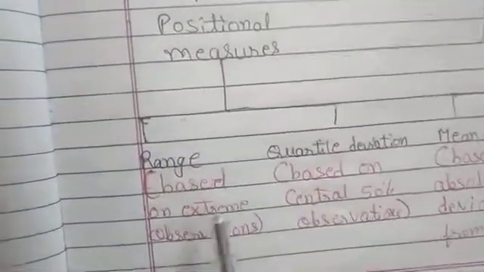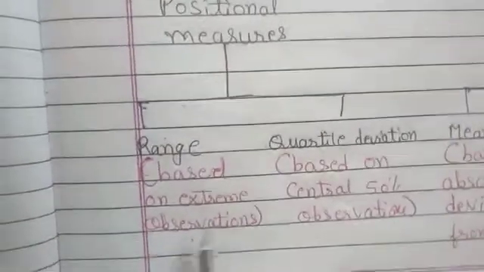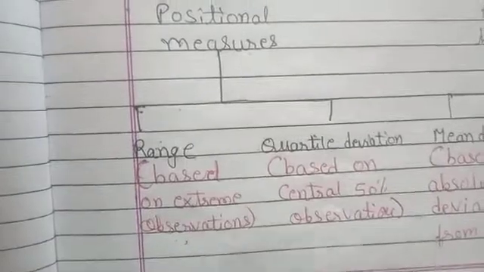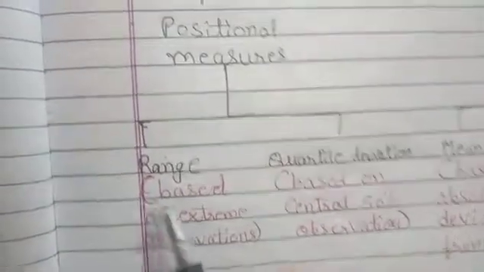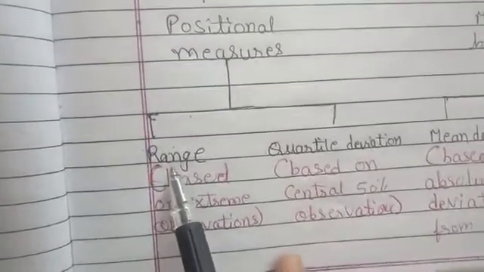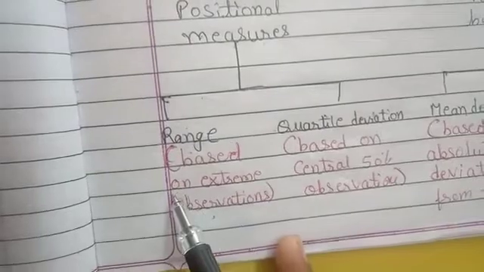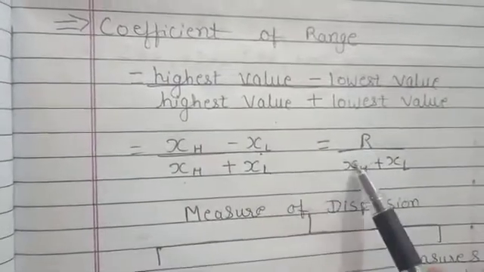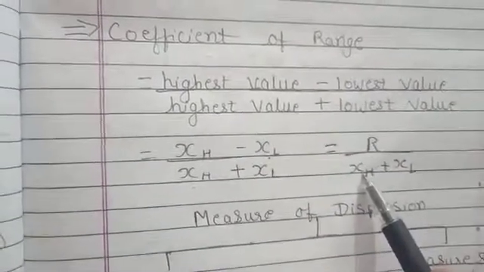So first, positional measures, that is range. Range is based on extreme observations. Extreme observation means highest and lowest, the extreme corners. So range is based on the highest and lowest observation. Now we studied the coefficient of range, and we saw the formula, right?